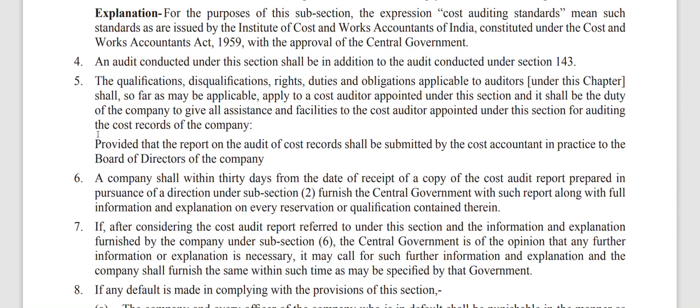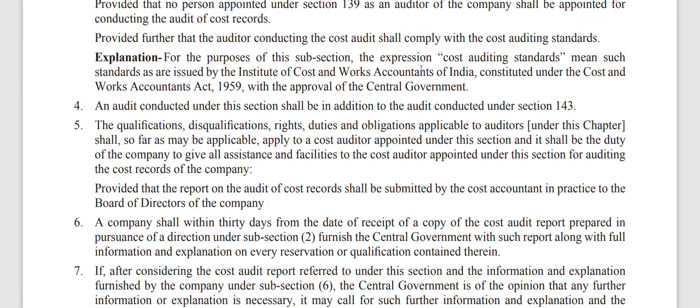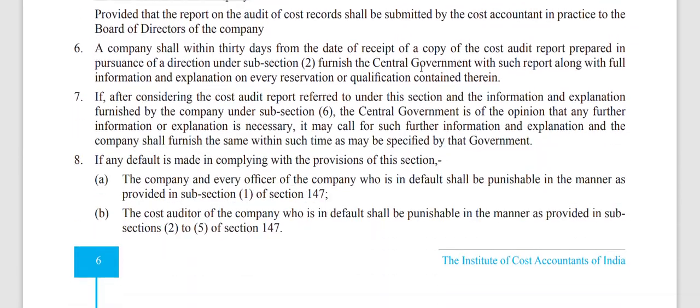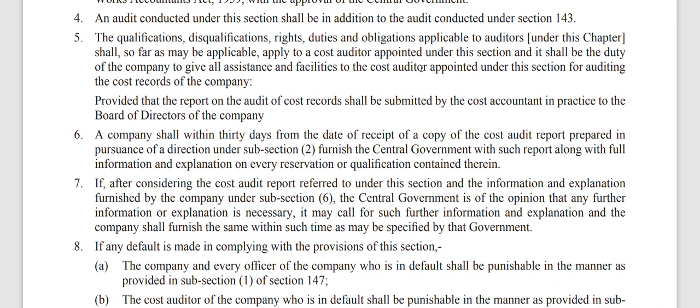The audit conducted under this section shall be in addition to the audit conducted under section 143. The qualifications and disqualifications of a cost auditor come in this point.